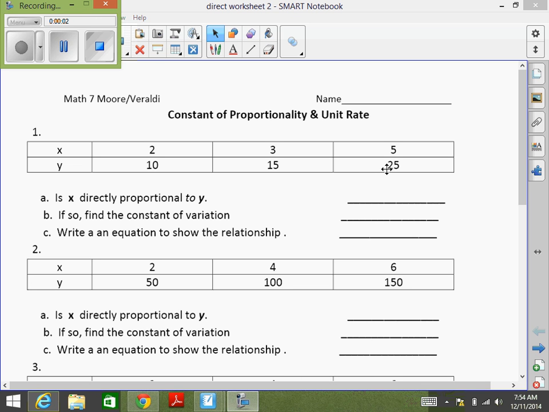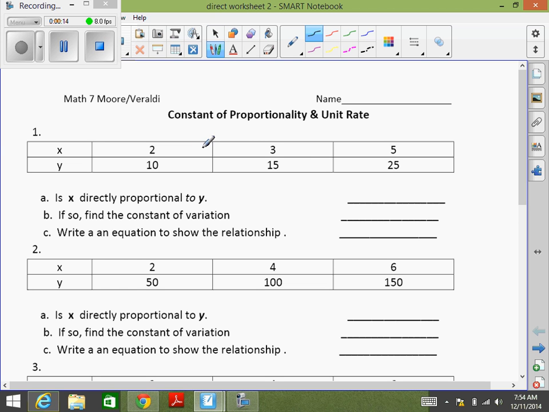Okay, let's look at your homework sheet from the other night and let's go over it. We have direct proportion. Question A says, is x directly proportional to y? Did you put yes or no? Yes. Why is it yes?